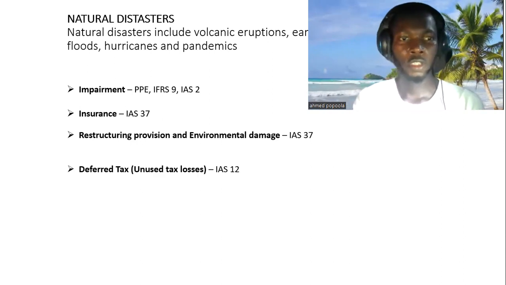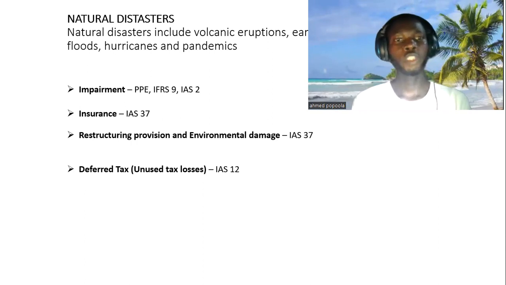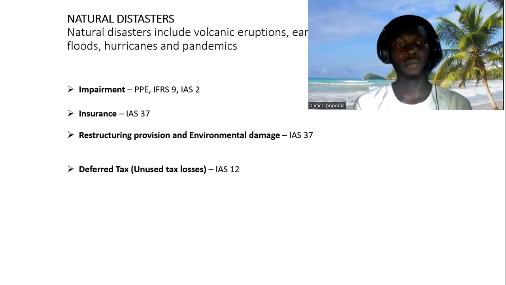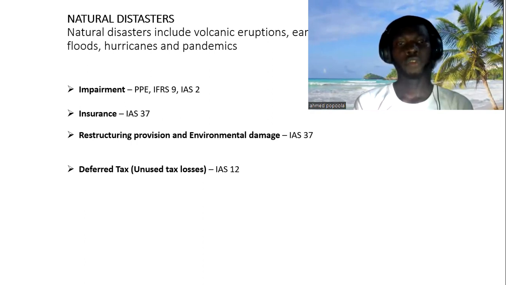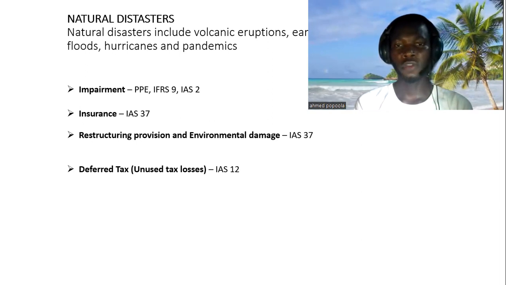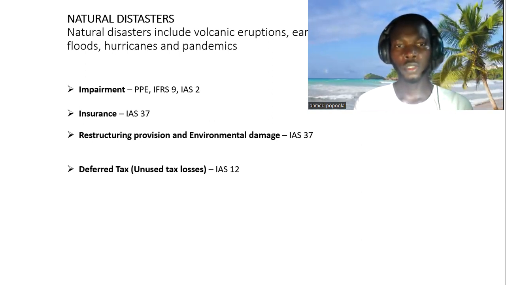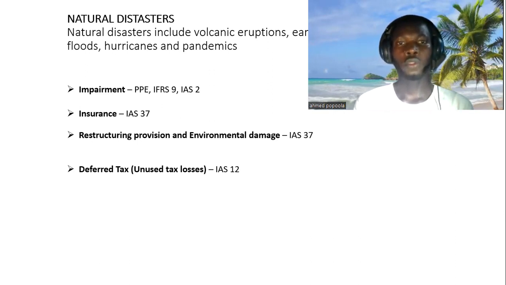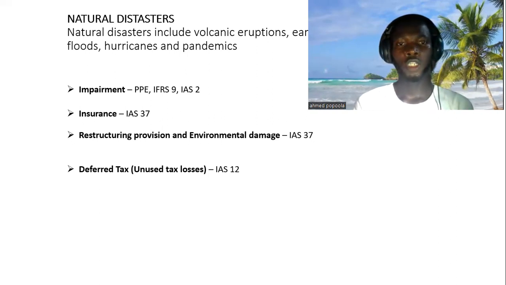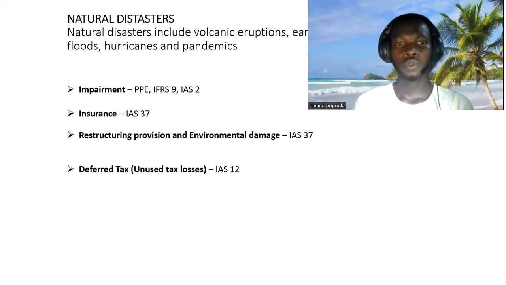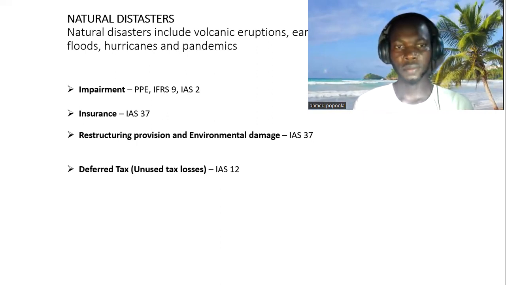Another area that is also very important when it comes to natural disaster is deferred tax. When a natural disaster occurs, it will affect the performance of the entity in such a way that it could result in a loss. And when loss occurs from the operation of the entity, loss is one of the criteria that give rise to deferred tax assets.